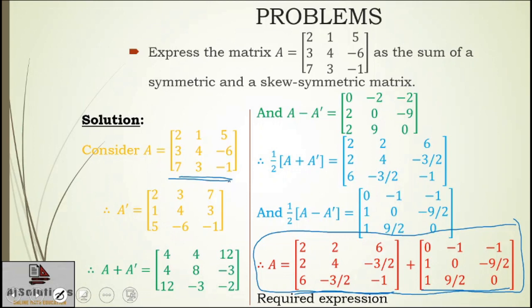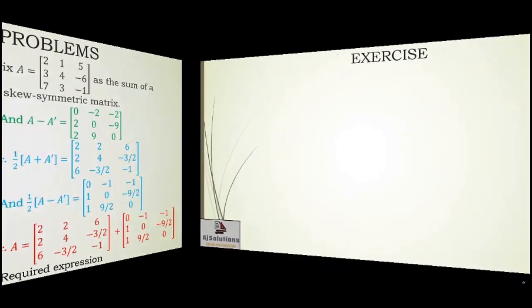If you see the question, it's clearly written that you have to write your matrix A as the sum of a symmetric and a skew symmetric matrix. So this is the final step. You are not supposed to add them to get A back. That is not required at all. So avoid making this mistake.